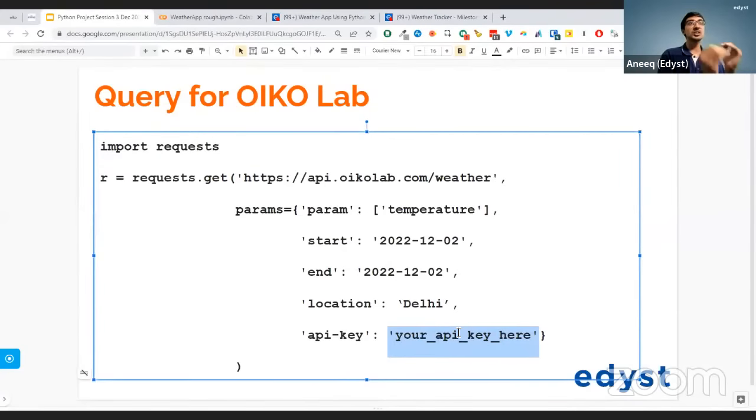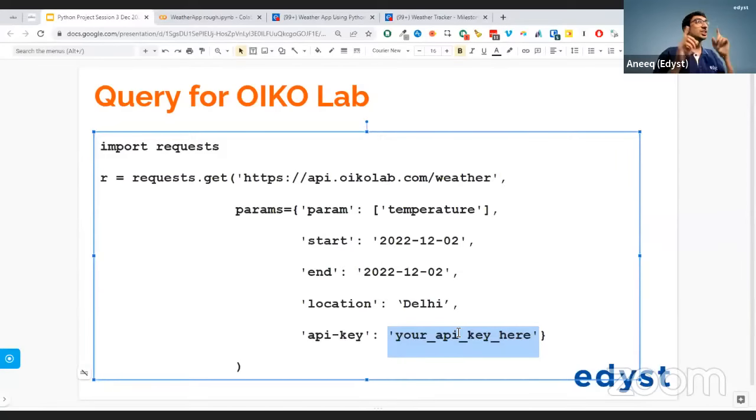Okay. Let's just recap the last 5 minutes that we've spoken. What way am I going to communicate with OikoLab, everyone? Before that, to even start, which service is going to give me the temperature at a particular place? Which service am I using? Everyone? I want to know the name of the server that I'm using, the website that I'm using. Very good. OikoLab. OIKO, OikoLab.